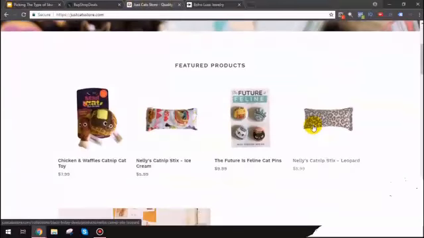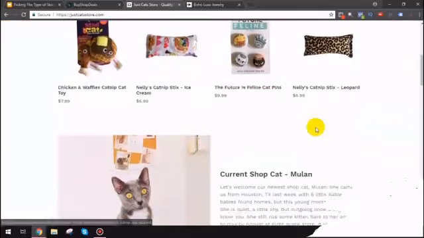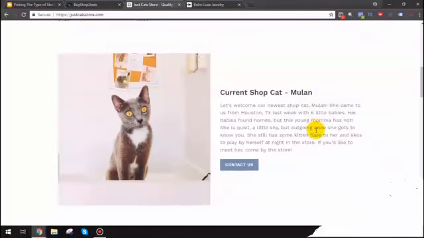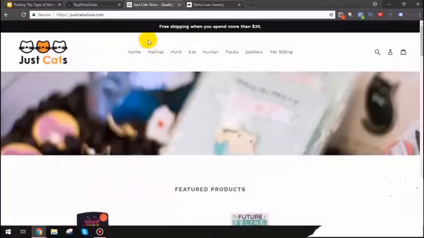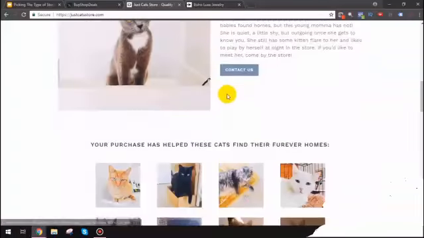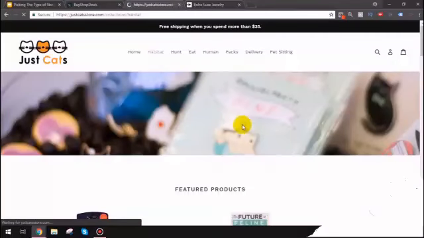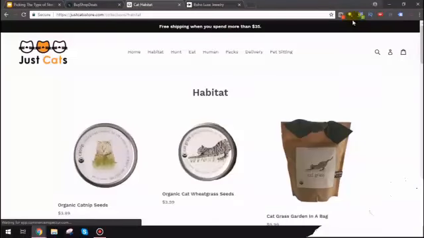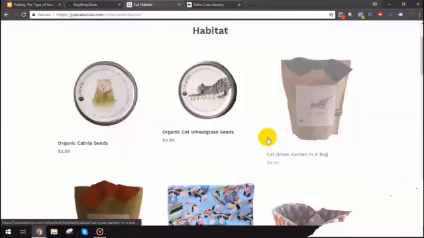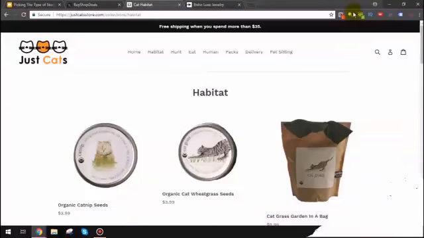Now, this store in particular, I'm not sure if they're actually drop shipping or not. Oh wow, that's pretty funny. I don't think this is a dropshipping store actually. It looks to me like this is just a regular store. It's a Shopify store though. And these stores are amazing to get inspiration from because obviously they're doing something right.